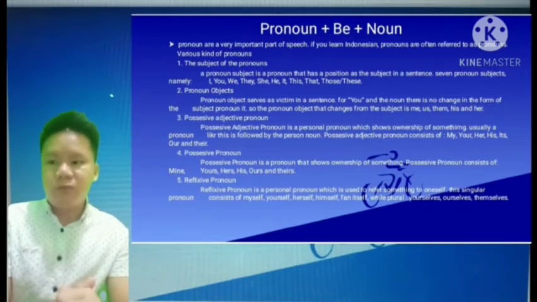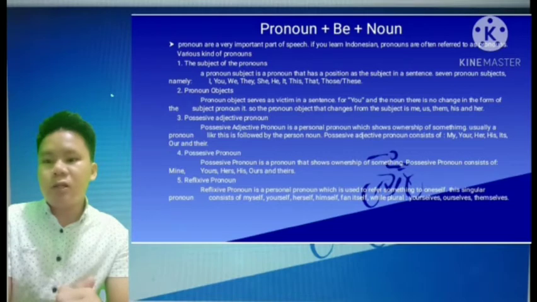Fifth, reflexive pronouns. A reflexive pronoun is a personal pronoun which is used to refer something to oneself. The singular pronouns consist of myself, yourself, herself, himself, itself, while the plural are yourselves, ourselves, themselves.